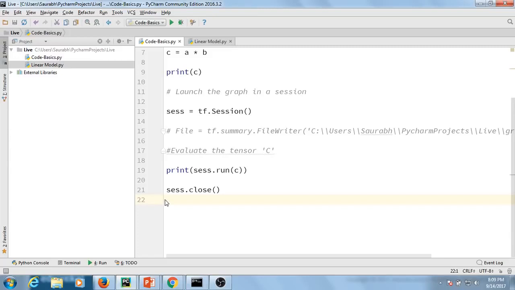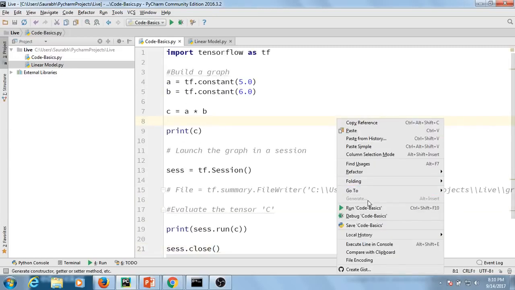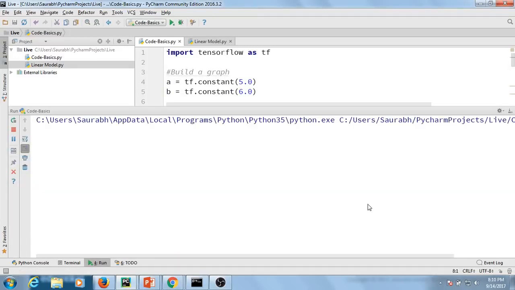I've told you earlier as well that a session places the graph operations onto devices such as CPUs or GPUs and provides methods to execute them. That's how a session works, guys. So after that, I'm going to run the session and then finally just close the session. You need to close it to free up the resources that were used. You can just keep it open as well, but it's good practice to close it. Now just go ahead and run this and you'll see what happened.